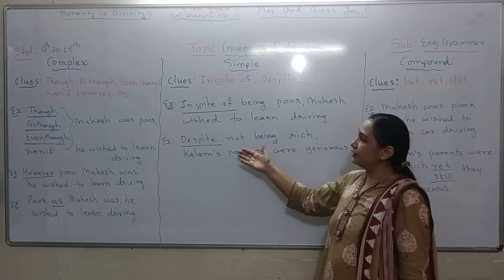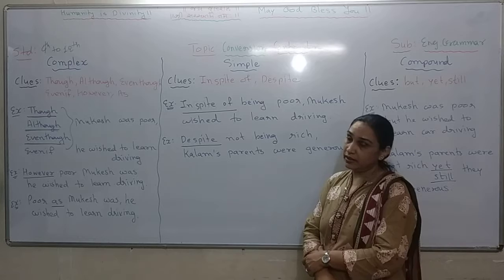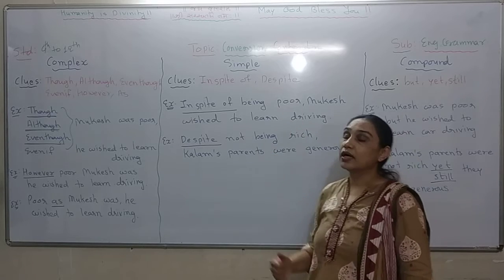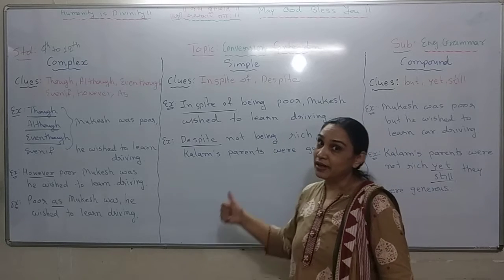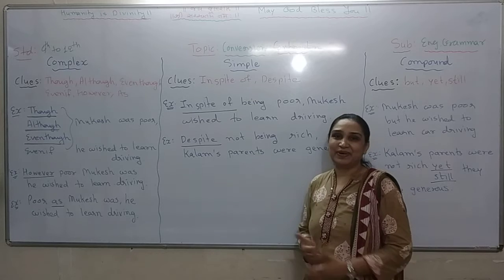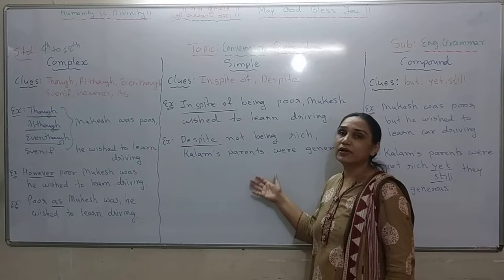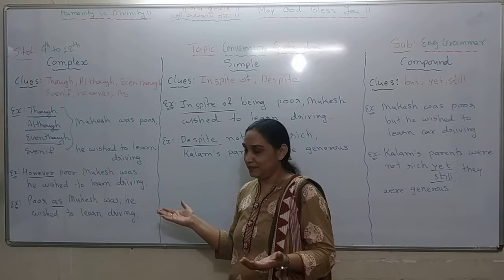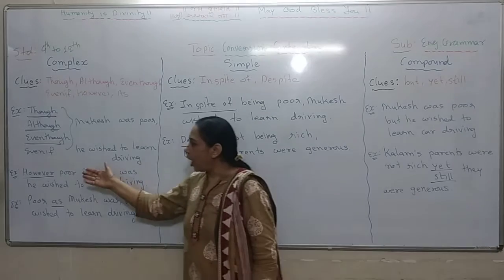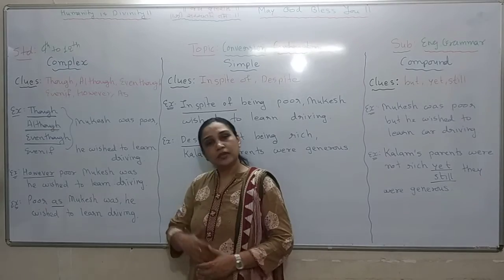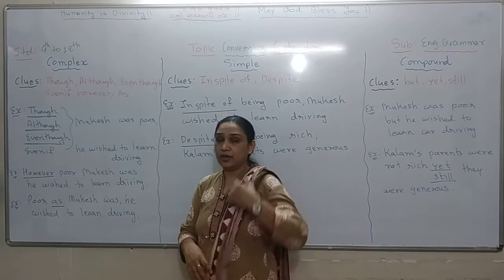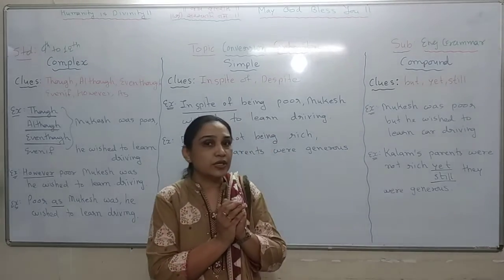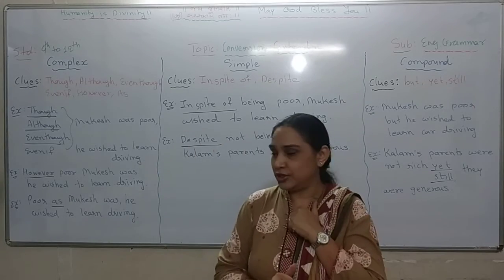So here I have used despite. Again, it is a phrase showing the sense of contrast, but the type of the sentence is simple. If I want to convert this sentence from simple to complex, I have two more options, and they are however and as. Now, if I want to go for however, what can be my sentence structure?